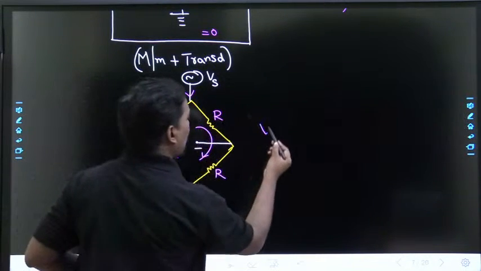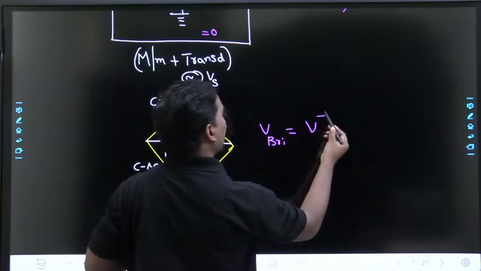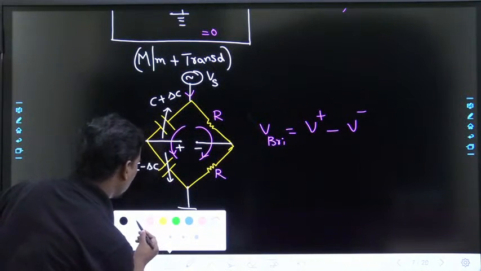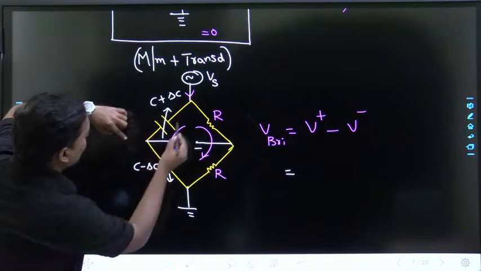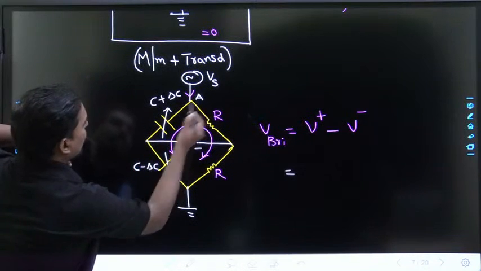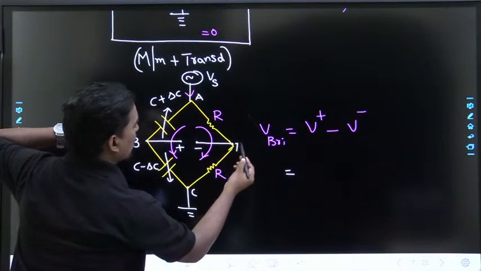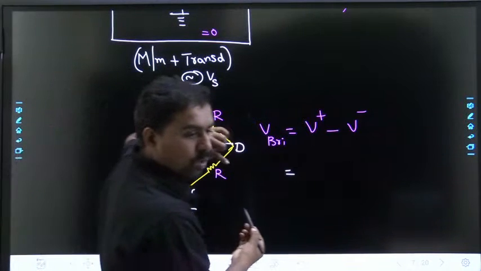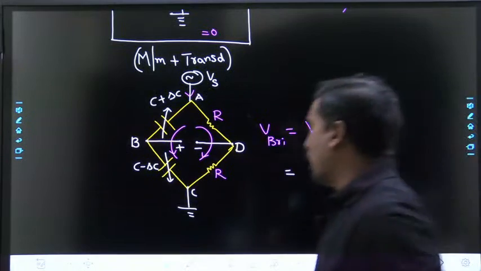Now I can take V bridge as V plus minus V minus. So what is V plus? That is nothing but voltage division rule across this terminal. If you take this node as A, this node as B, this node as C, this node as D, what is the voltage across this capacitor? Tell me.